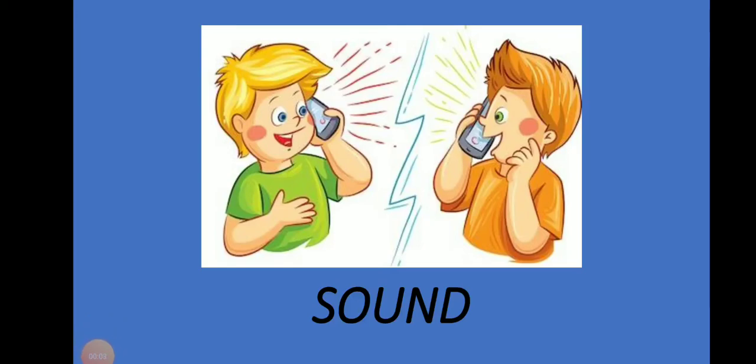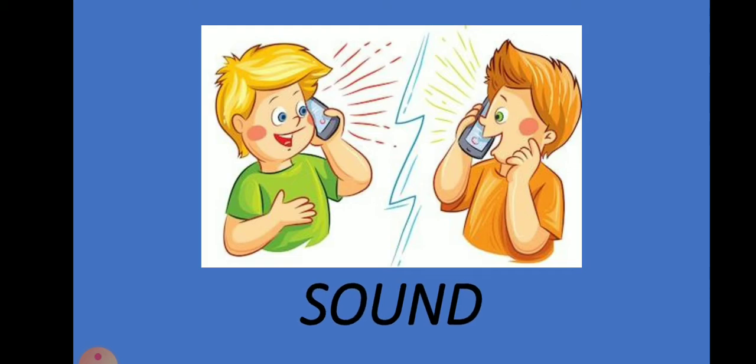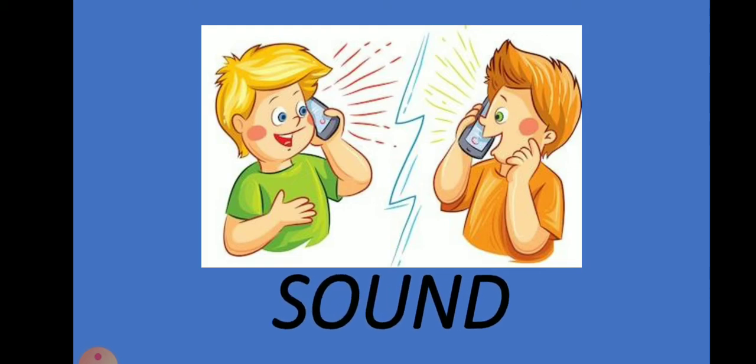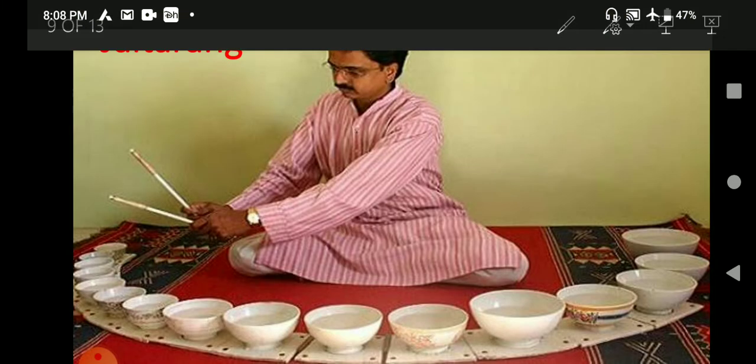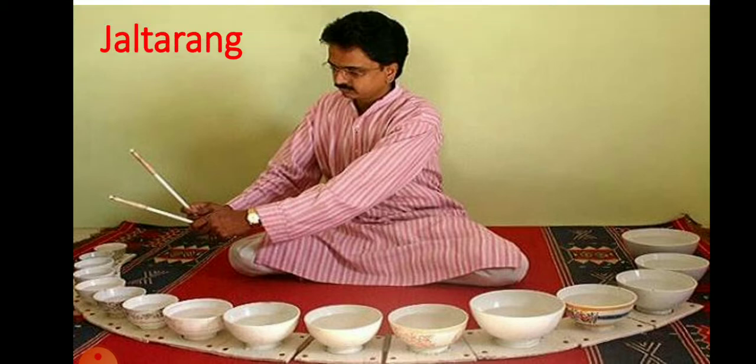Today we learn the second part of the chapter sound. In this part we learn about the musical instrument Jal Tarang, how it works, and sound produced by human beings with the help of vocal cords. So what is the musical instrument Jal Tarang?